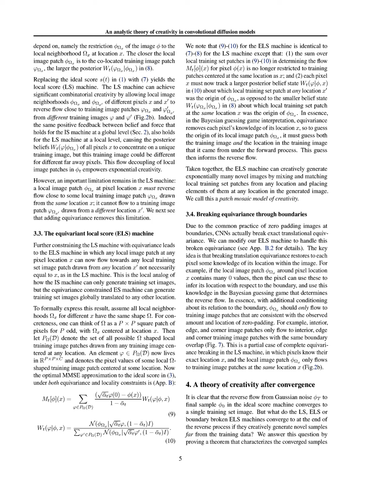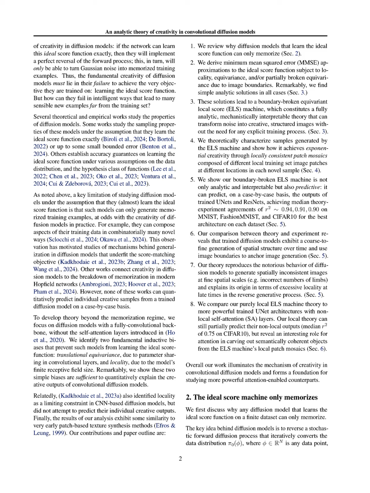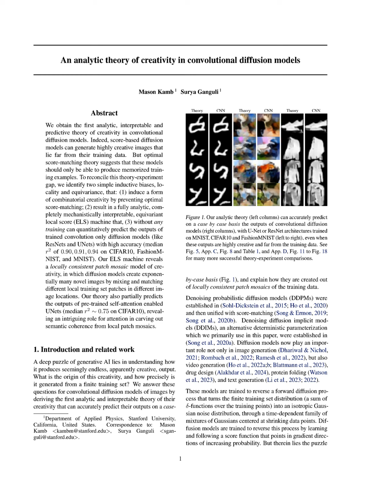allowing for exponential creativity. This is achieved by removing the limitation of locality present in the LS, local score machine, which restricted each pixel's flow to training patches from the same location. The ELS machine's ability to mix and match local training patches from any location results in locally consistent outputs that are not merely memorized, but are instead innovative compositions of the training data. Consequently, the ELS machine can generate a vast array of unique images, demonstrating a clear advancement in the understanding of creativity in convolutional diffusion models.